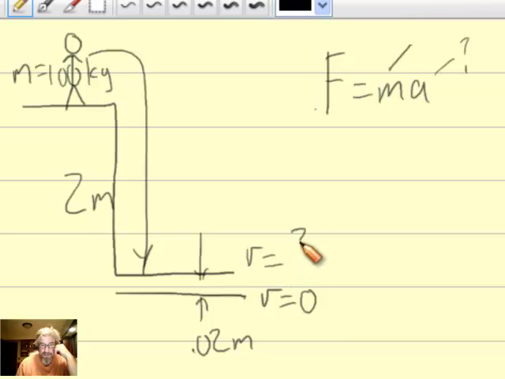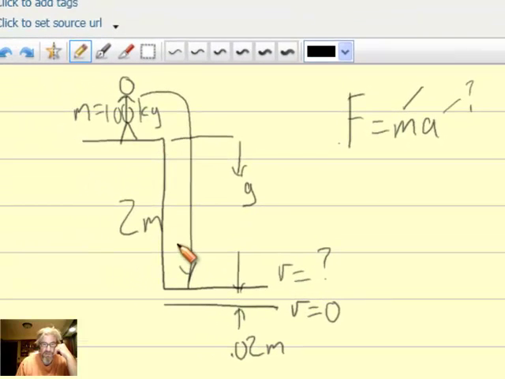So if we can find out what his speed is at the top of the mud, we'll be well on our way. I think we can do that from the free fall stuff that we learned in the last section. We know that this guy is acted on by gravity, and so his acceleration downward from the top of the cliff is g, 9.80 meters per second squared. Up here, we're going to assume, before he jumps down, that his velocity is nothing. So we'll figure that out using this equation.